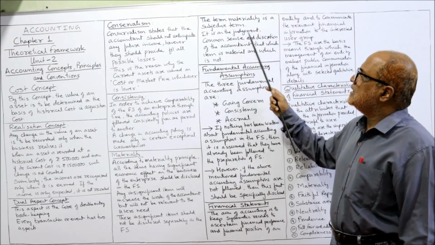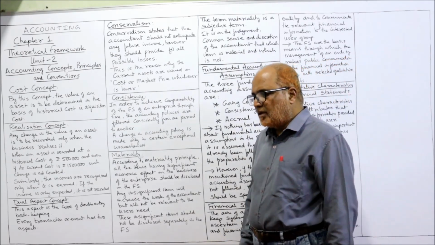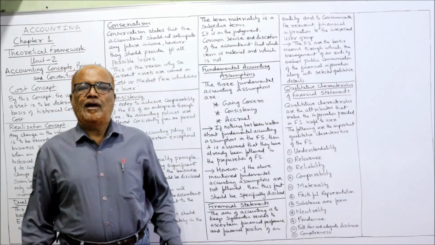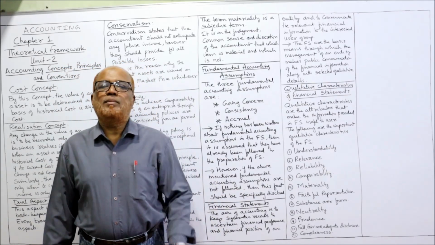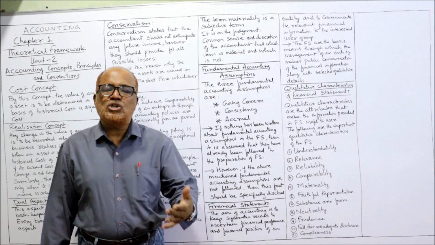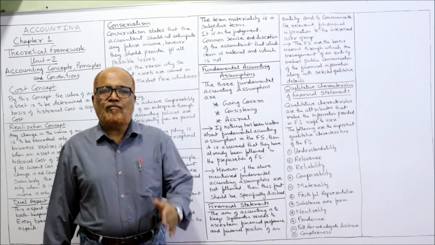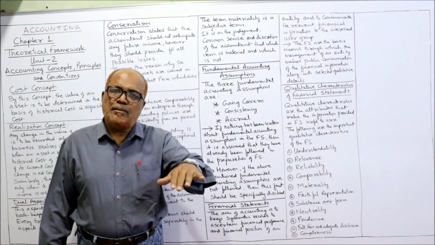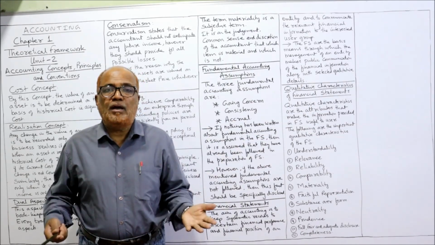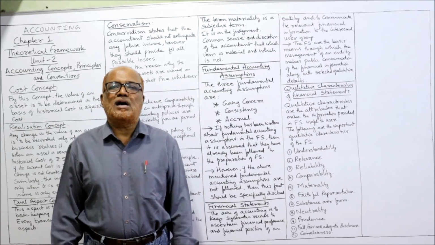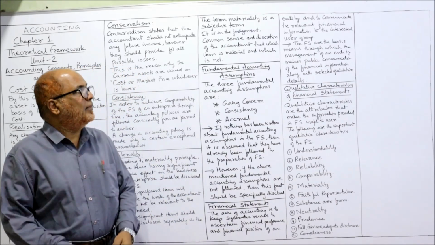The term materiality is a subjective term. One more thing: there is no demarcation of the meaning of the term materiality. It depends on the judgment of the accountant, on the discretion of the accountant, on the nature of business. So for one business it is material, the same thing for another business it may be immaterial. So it's only a subjective term to decide which is material and which is immaterial.